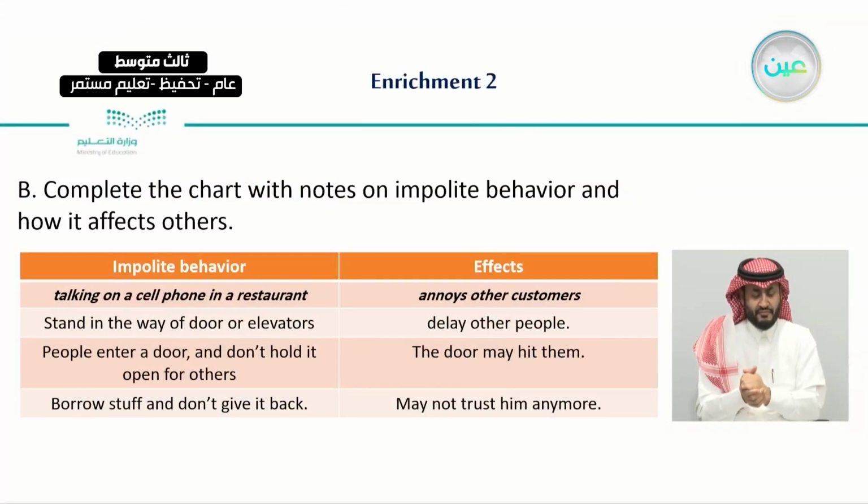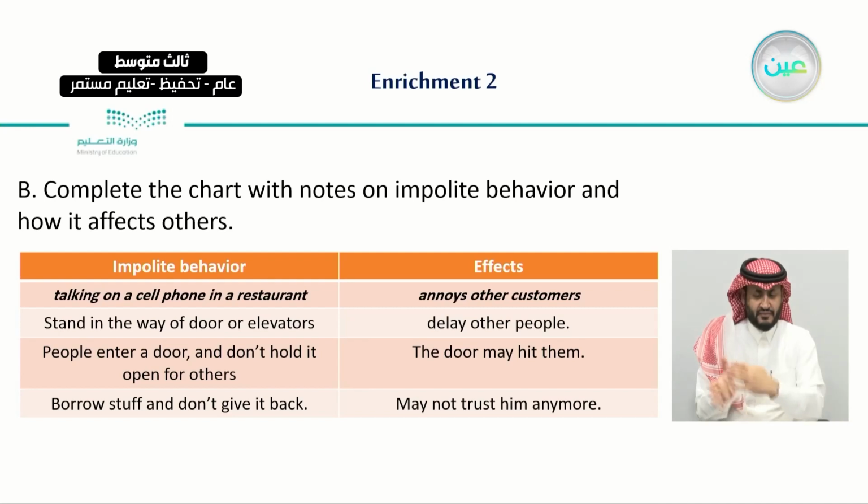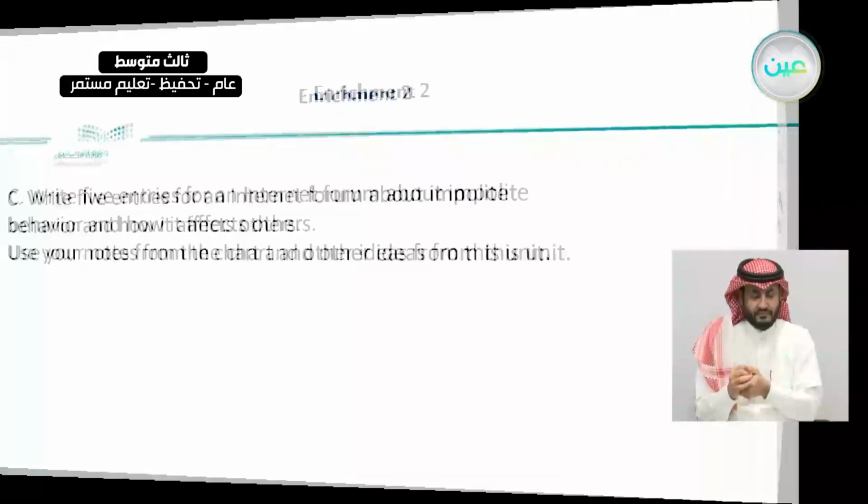After this, I asked you to complete this chart with the notes on impolite behavior or manners and how it affects others. So here we talk about, on the left side, some of the impolite behavior, the things that were very bad manners to do, and what their effects are. For example, talking on a cell phone in a restaurant, the effect of this action could be that it could annoy other customers. And we did write down the same answers, or the same idea, or the same strategy. We read the impolite behavior and then we write down the effects.